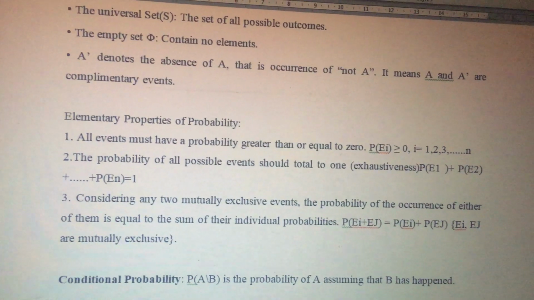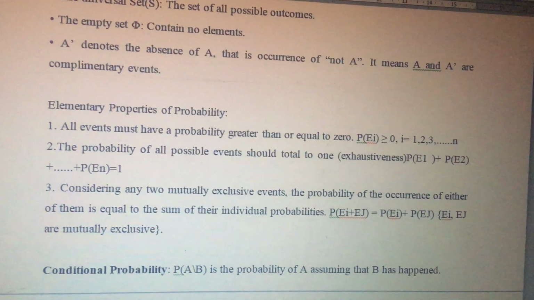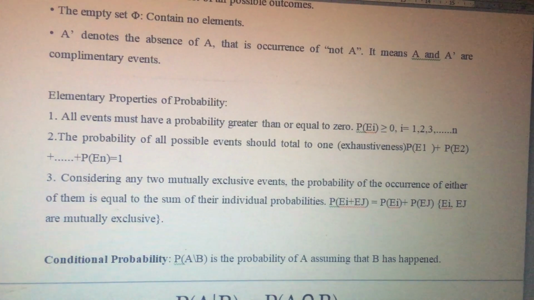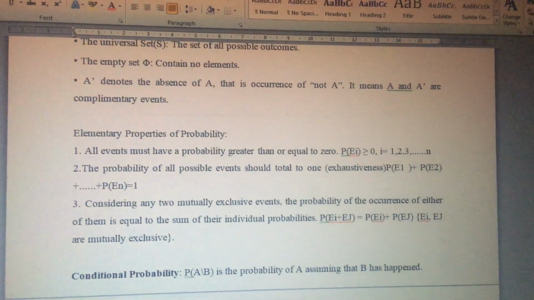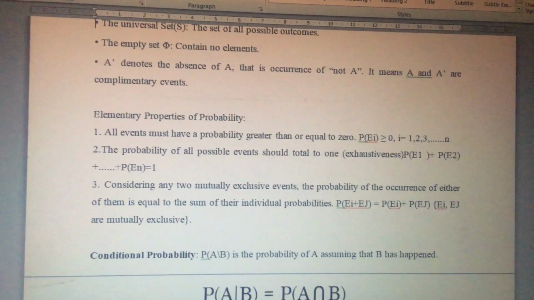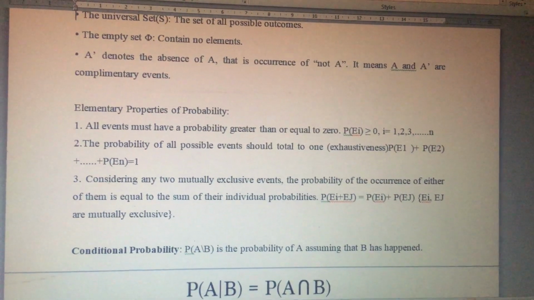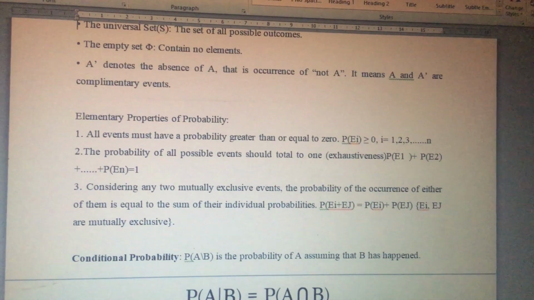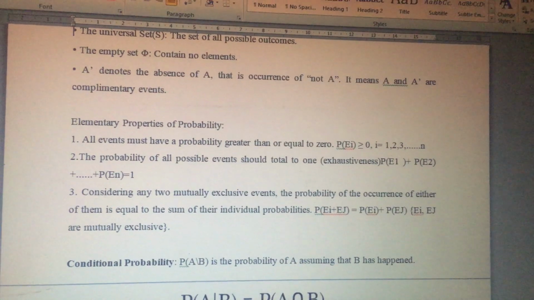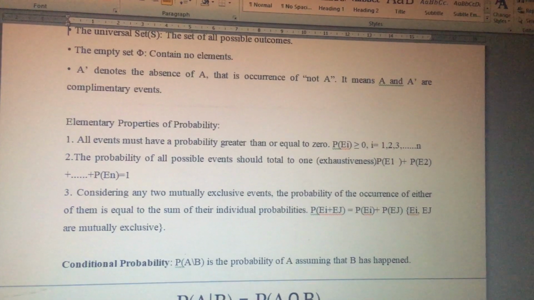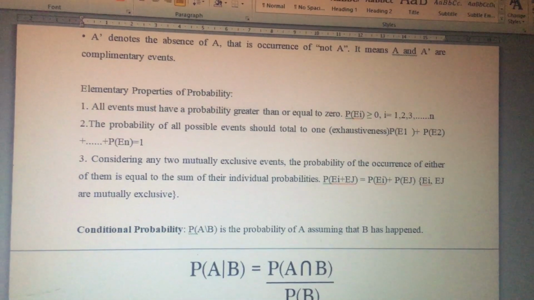Then, what are the elementary properties of probability? All events must have a probability greater than or equal to 0. The probability of all the possible events should total to 1. Considering any two mutually exclusive events, the probability of the occurrence of either of them is equal to the sum of the individual probabilities. True?